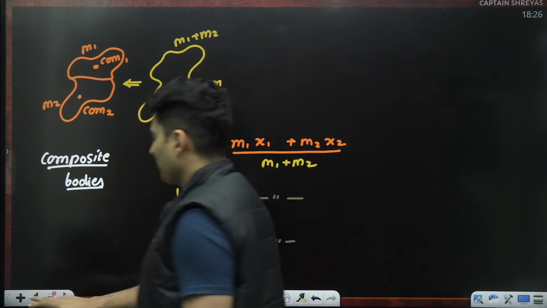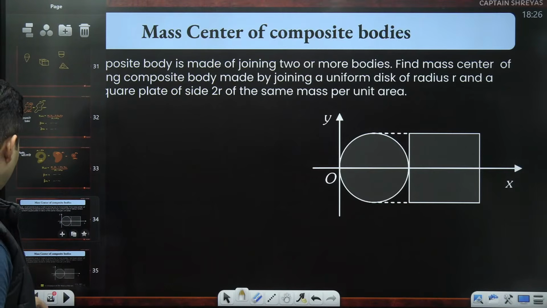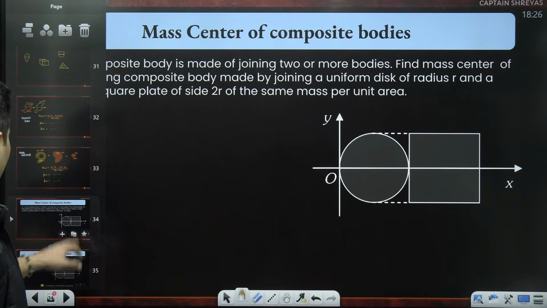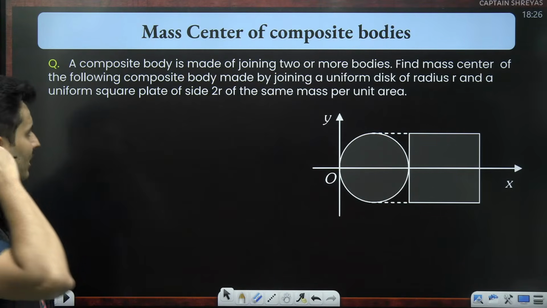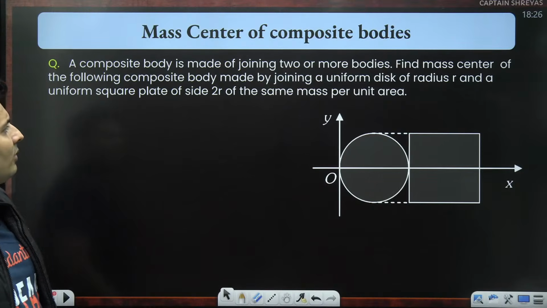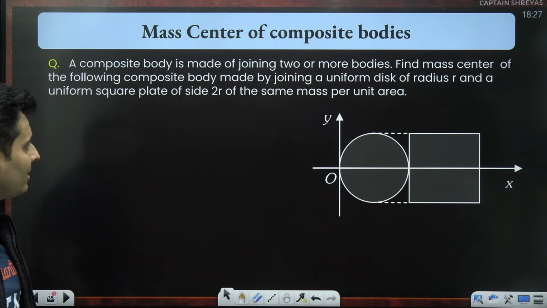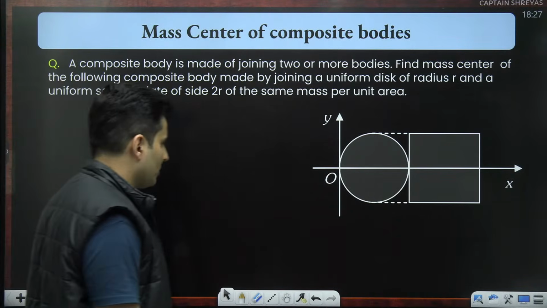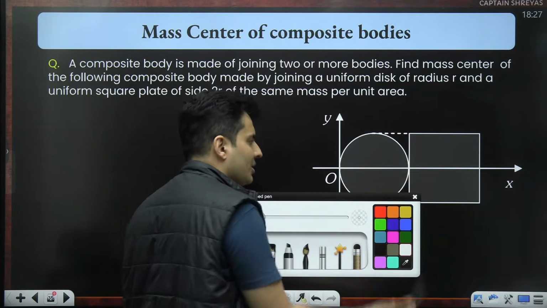Okay, great. So let's do some questions. Maybe we have a question over here only. Yep, let's see how we do this. A composite body is made by 2 or more bodies. Finding the center of mass of the body of a uniform disk of radius r and uniform square plate of side 2r, mass per unit area is the same. You have to find where the center of mass will lie. Very interesting question. Tell me, won't you break it down into a circle and a square?